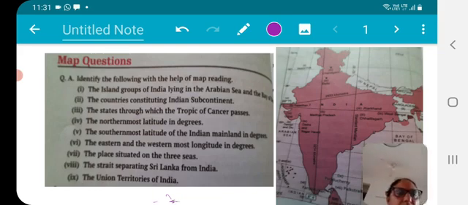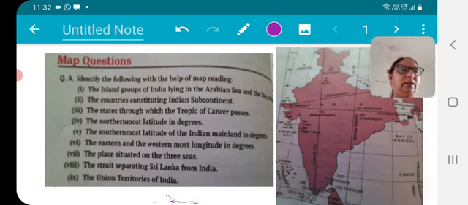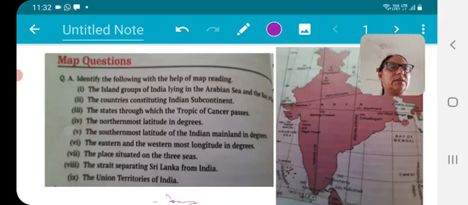So keeping that in mind, I am going to give you some map questions intentionally. You have to take your map and locate the things there as soon as I tell you about them.